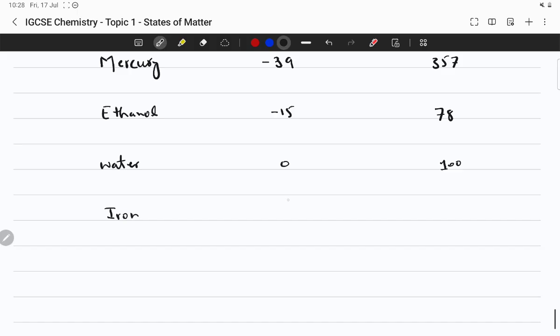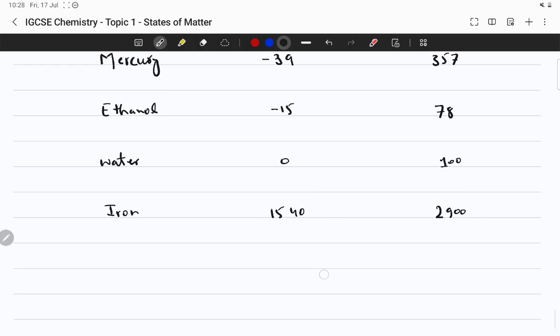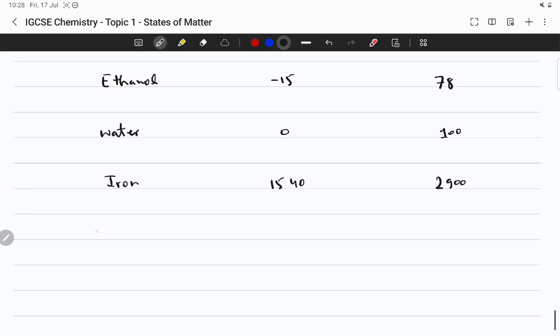For iron, we have 1540 degrees Celsius. This is the melting point, and 2900 is the boiling point. Even the common salt, the table salt, NaCl, sodium chloride, the salt we use in cooking, has a melting point of 801 and a boiling point